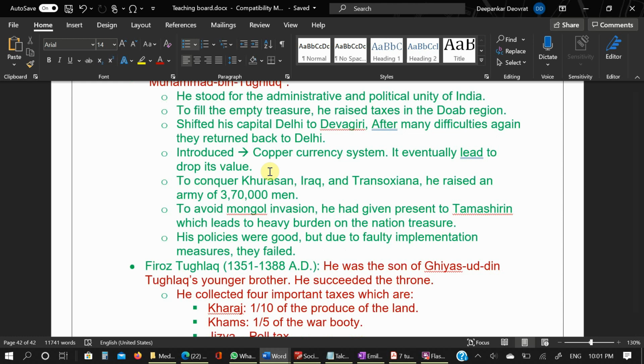Suppose right now you are paying 10 rupees for one chocolate, and everybody has 10 rupees, so the price of the chocolate will increase. Now for one chocolate you have to pay 100 rupees, so it will be a burden for the market to run.